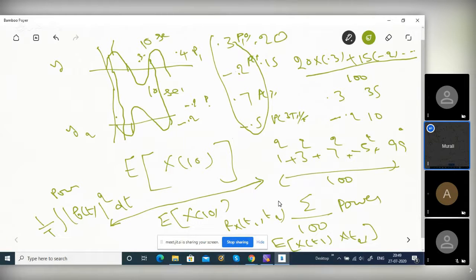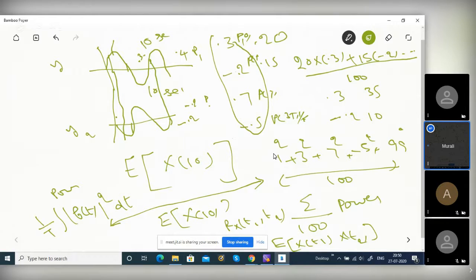Yes, sir. For cross correlation. This is not cross correlation, this is autocorrelation actually. Yeah. For cross correlation also. The cross correlation means you do this experiment for one coin, and you take another coin and do a similar experiment.